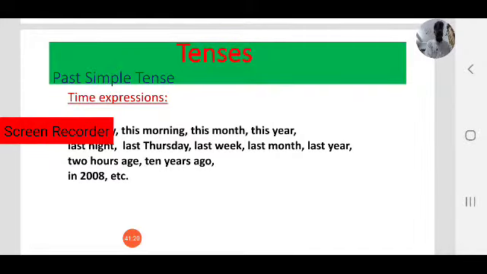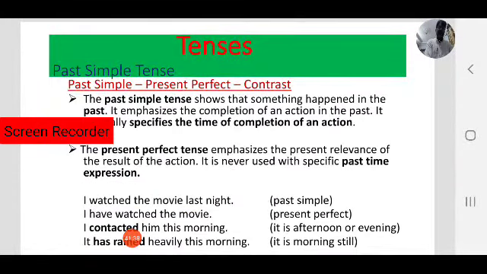So past simple is used to describe past actions that happened at a specific time in the past. So that's why you have to use time expressions when the action is happened. Now, in comparison between present perfect and past simple, both describe past actions, but there is a difference.